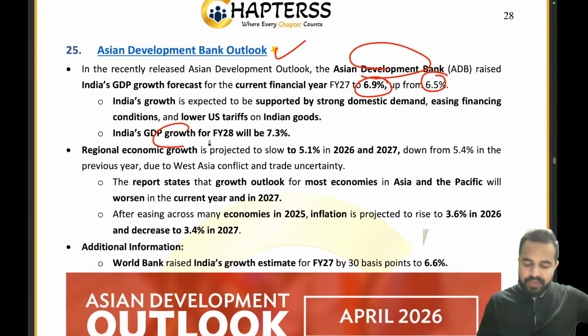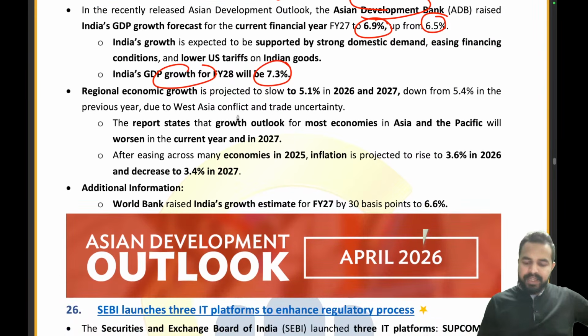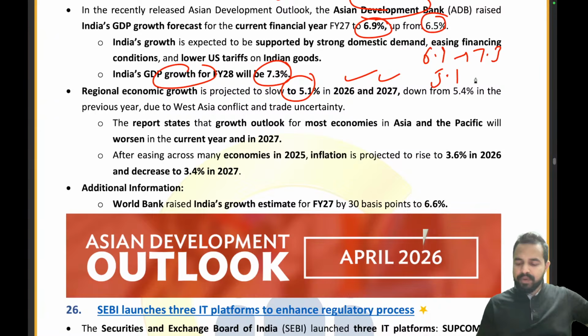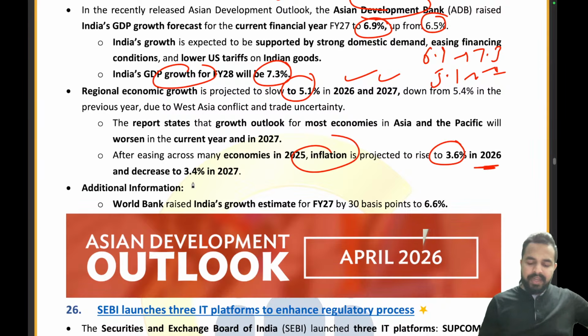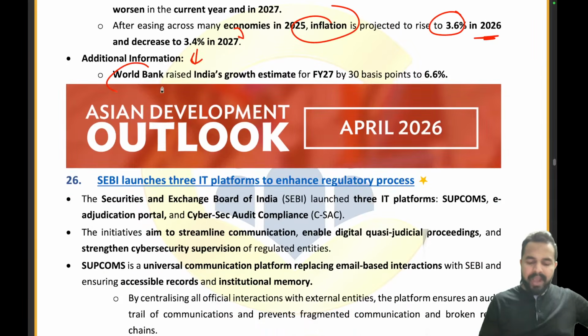And India's GDP growth for fiscal year 28 is kept at 7.3%. When it comes to the world, it is kept at 5.1% in both 26 and 27. See, for India, 6.9 for this year, 7.3 for next year. For the world, 5.1% for both years. Clear? And when we talk about inflation, it is expected to rise to 3.6% in 2026 and decrease to 3.4% in 2027. Okay? Now, the World Bank has raised India's growth estimate for fiscal year 27 to 6.6%.